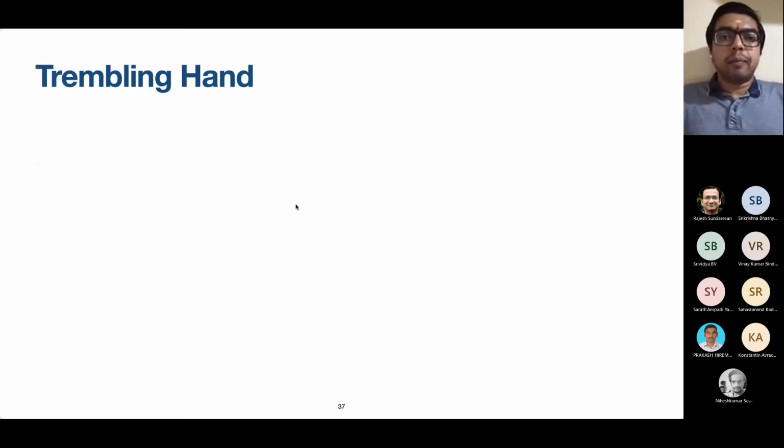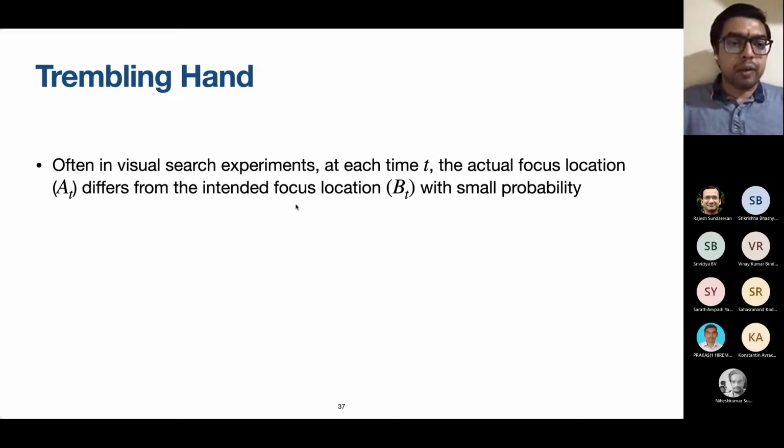Now it turns out that in visual search experiments, although the subject who is participating in the experiment tends to focus his or her attention on a certain movie location, the actual location where he ends up focusing will be slightly different from the intended focus location. Neuroscientists have observed this to happen in practice. Okay, now this has to be brought into the problem setup somehow.